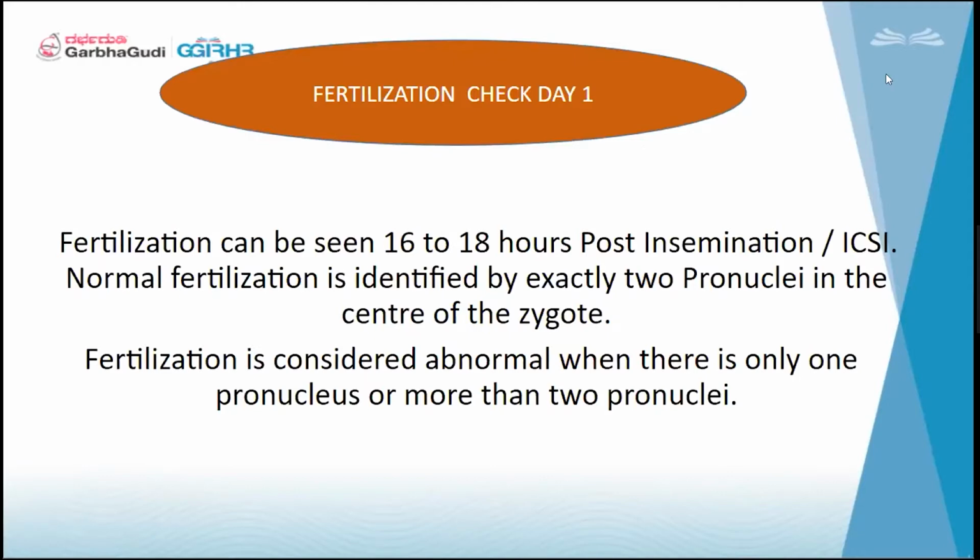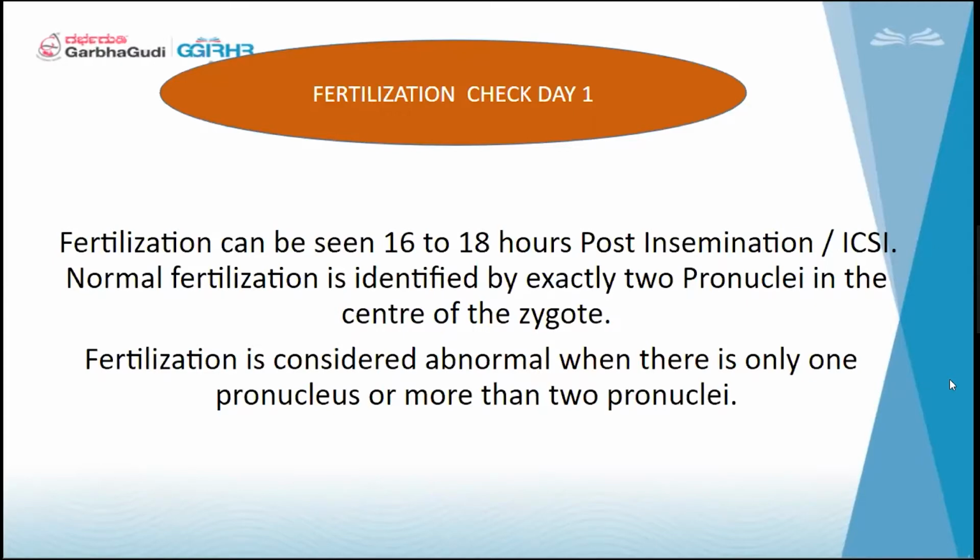So, what is fertilization? Fertilization is, when we are going for ICSI or IVF and we have injected the oocyte with a sperm, when the two gametes meet and create pronuclei. Two pronuclei will be there, one from the oocyte and one from the sperm. Seeing those two pronuclei, we can say that it has gone to a zygote stage, that it has got fertilized or it has not got fertilized.